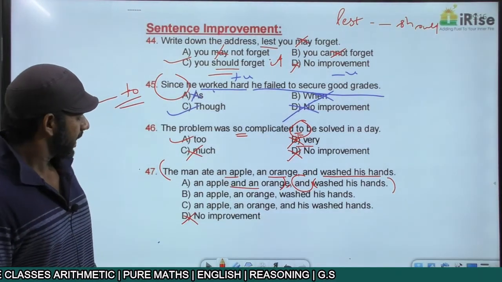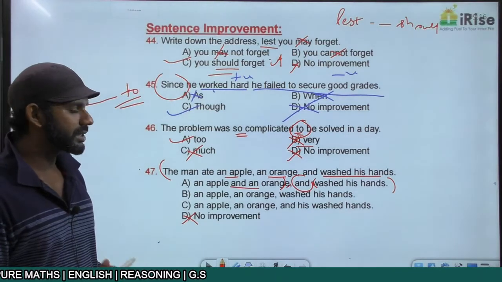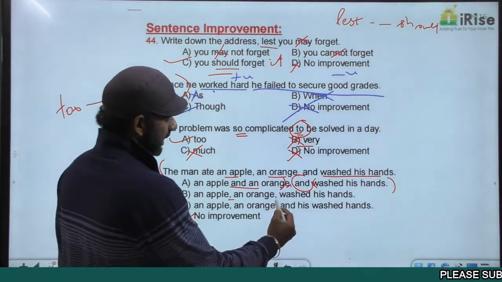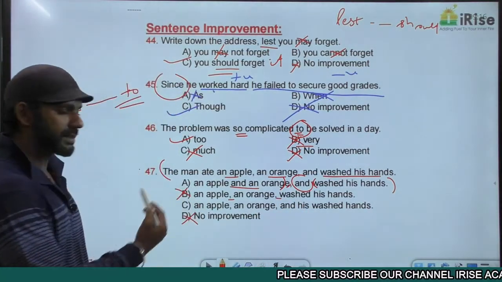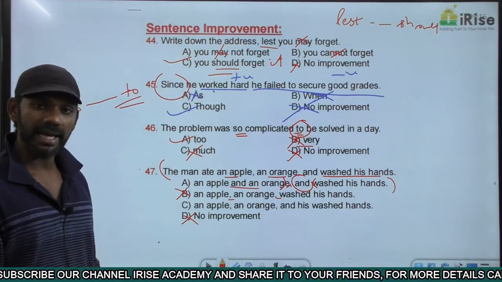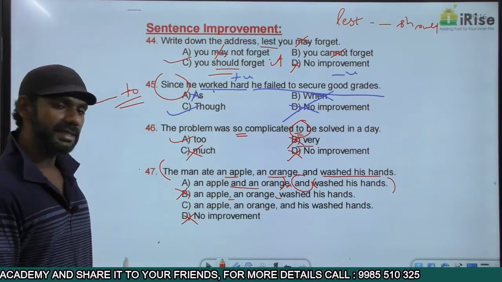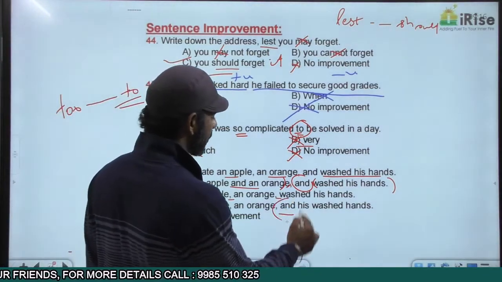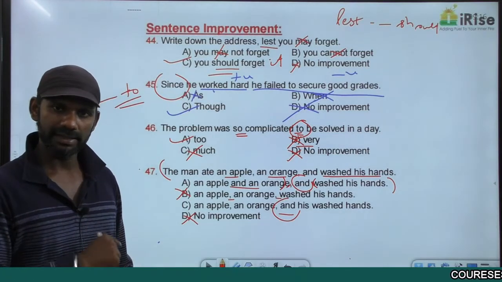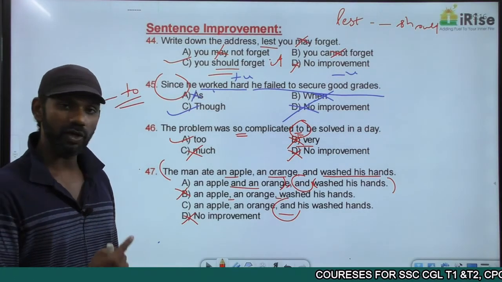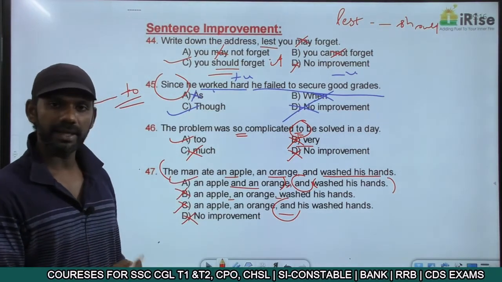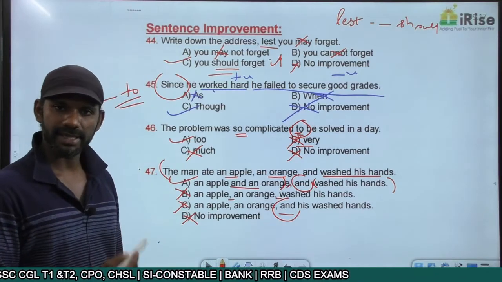Come to B. The man ate an apple, an orange, washed his hands. An and is missing here. Option B is eliminated. Come to C. The man ate an apple, an orange, and his washed hands means he ate three things here. One is apple, other one is orange, and the last one is washed hands. Does not make sense. Eliminated. The answer must be option A. The man ate an apple and an orange, comma, and washed his hands.